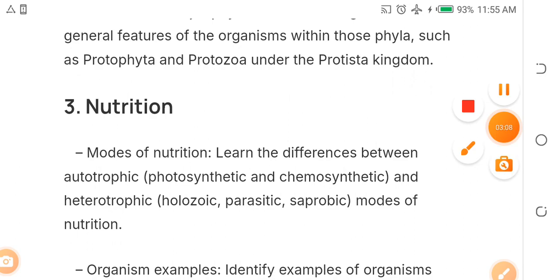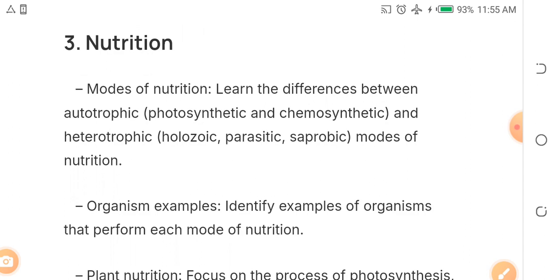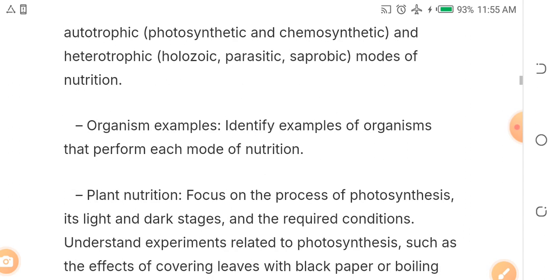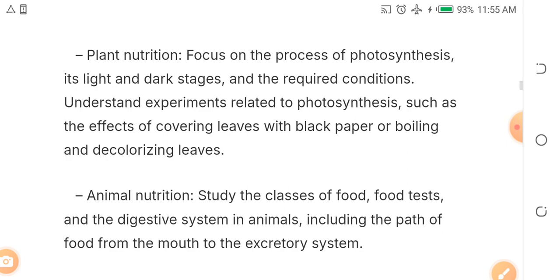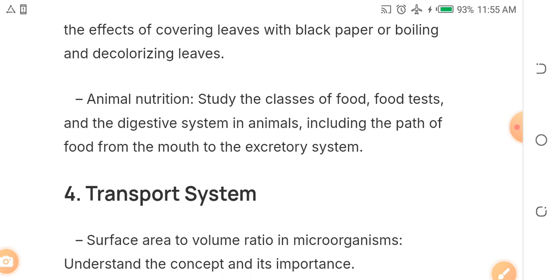The third topic out of the 15 topics you should focus on is nutrition. Nutrition is one of the characteristics of living things, so it's a must that you study it. It's a topic that you must pay great attention to. Study plant nutrition and animal nutrition, and pay attention to that.